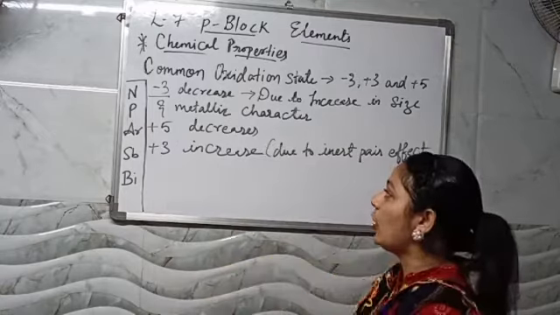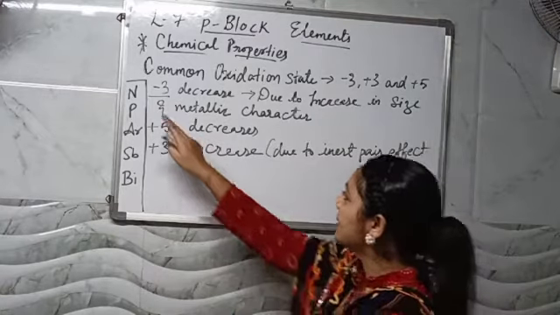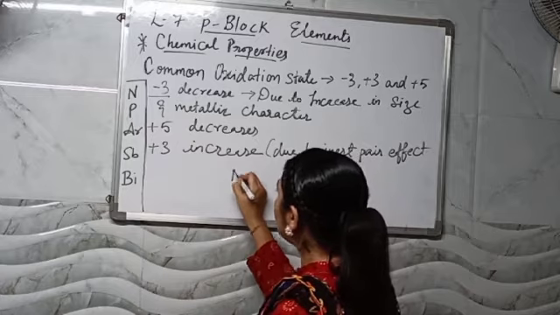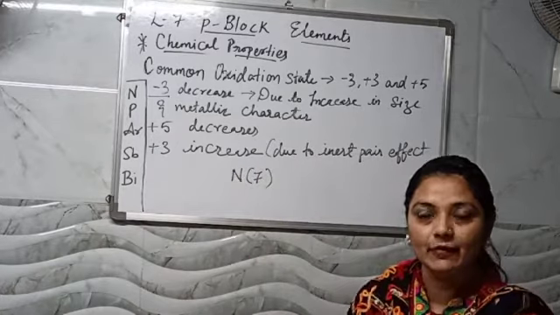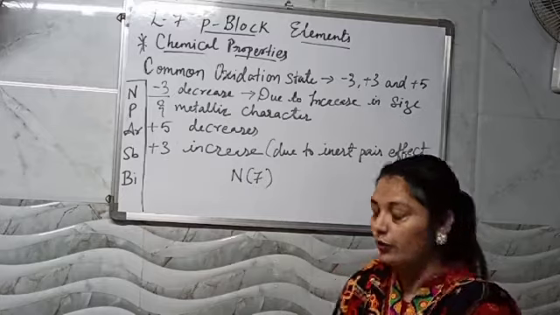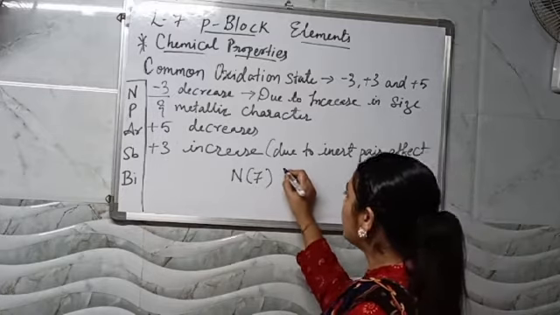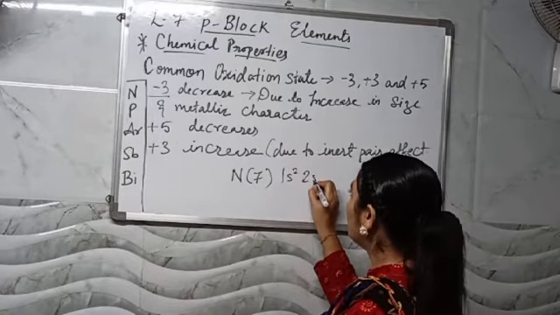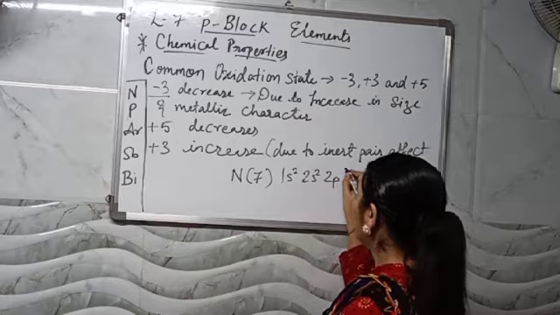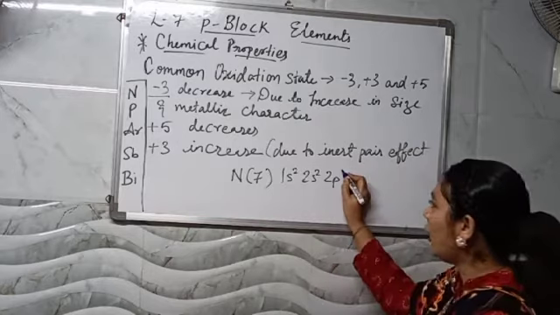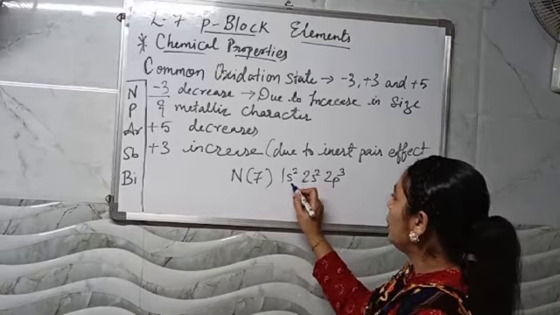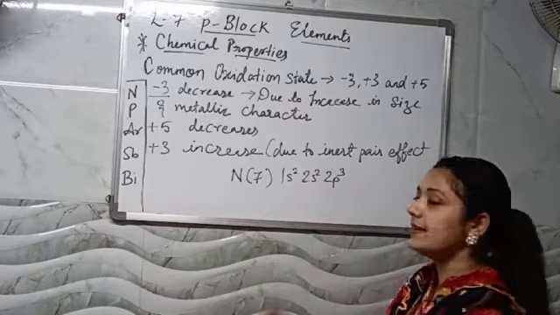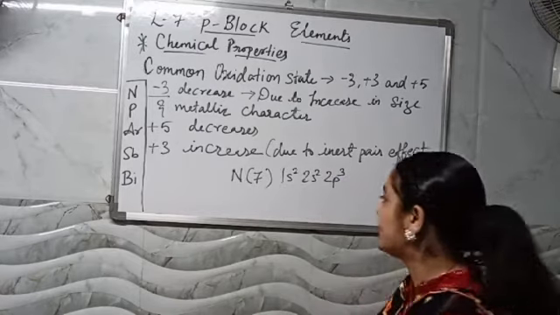So when we talk about all these elements, when we say nitrogen, dear student, nitrogen is having atomic number 7. What will be the electronic configuration? Electronic configuration is 1s2, 2s2, 2p. Now tell me, 2p how much it will be? 3. Why 3? Because 2 plus 2, 4, 5, 6 and 7, as we have the 7 electrons.